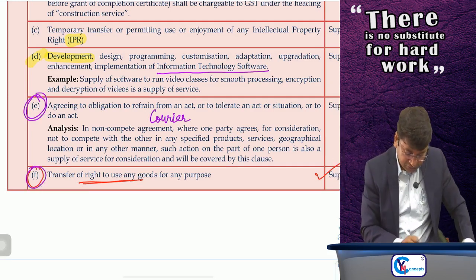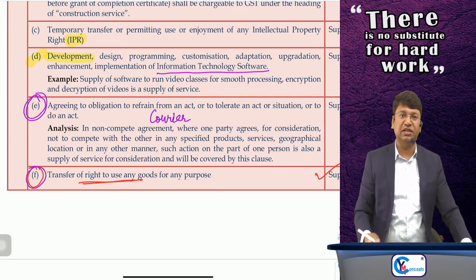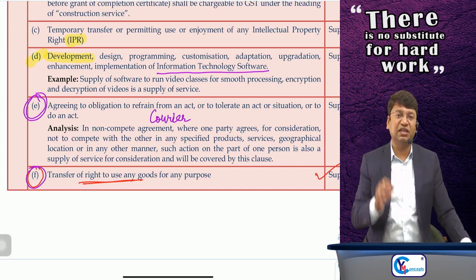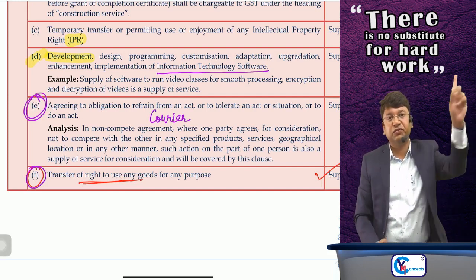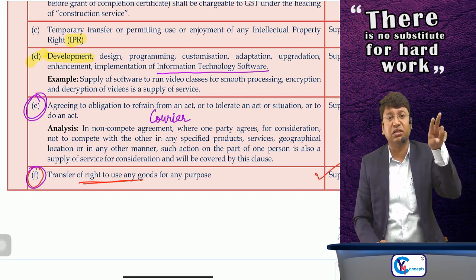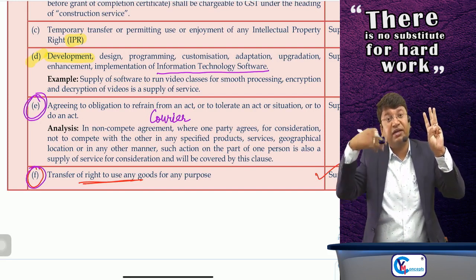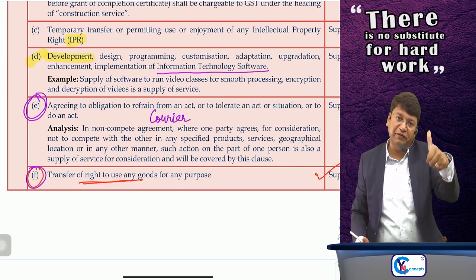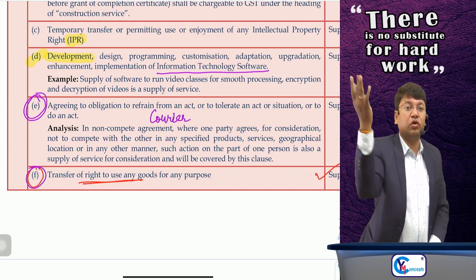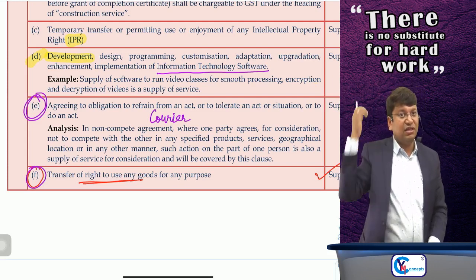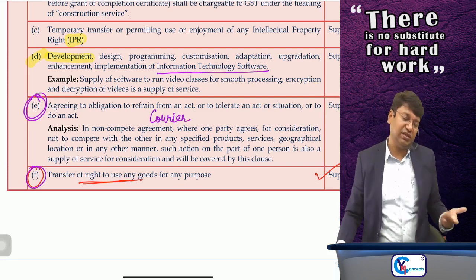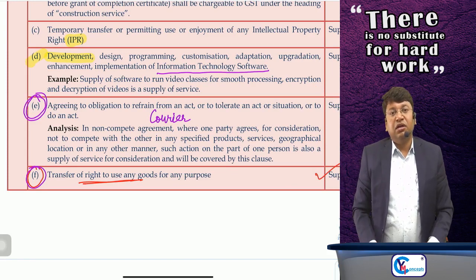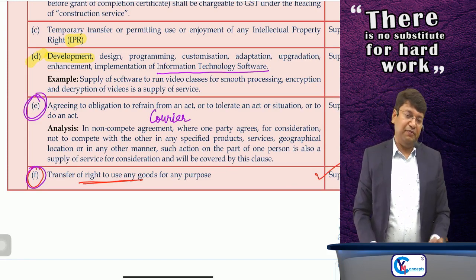Okay, sir. Transfer of right to use any goods for any purpose is supply of service. We have already discussed this. Clear? So these are the 6 subparas in para number 5. All are supply of services. First was renting of immovable property. Second was construction service. Third was, sir, intellectual property right, temporary transferring or permitting the use. Fourth is, sir, customized software. Fifth is, sir, agreeing to non-compete agreements, etc. And last is, sir, transfer of right to use any goods is supply of service. Okay, done. So these are 6 subparas in para number 5.